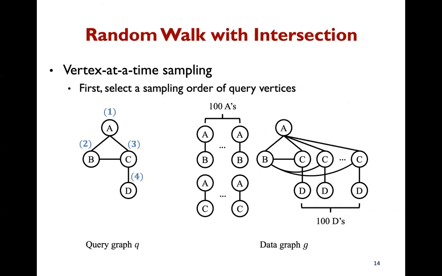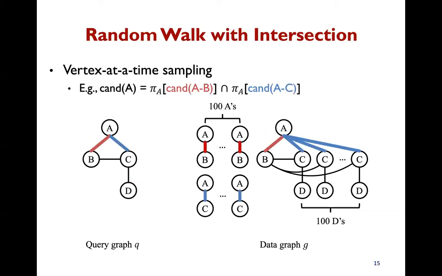First, random walk with intersection samples one vertex at a time. We select the sampling order of vertices, for example, A, B, C, and D. Then the candidates for these vertices are obtained by intersecting the candidates of all incident edges. For example, to obtain the candidates for A, we intersect the candidates for AB and AC.